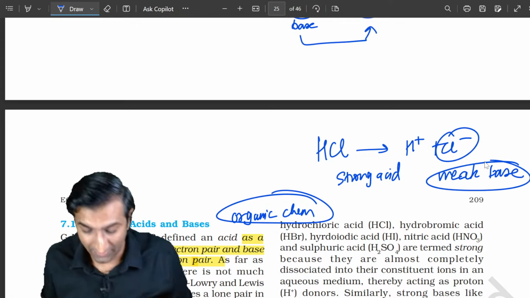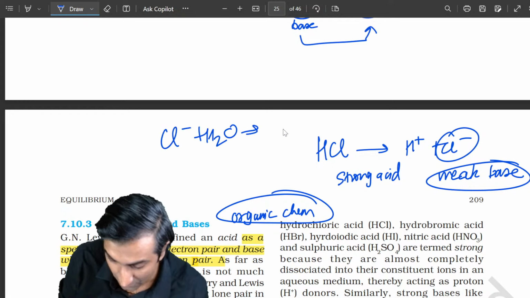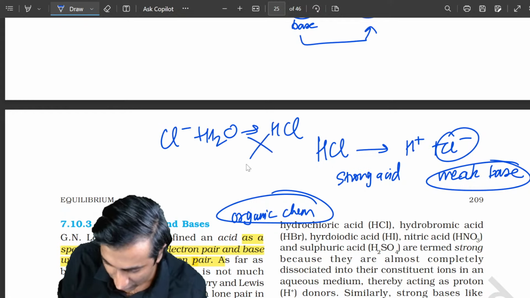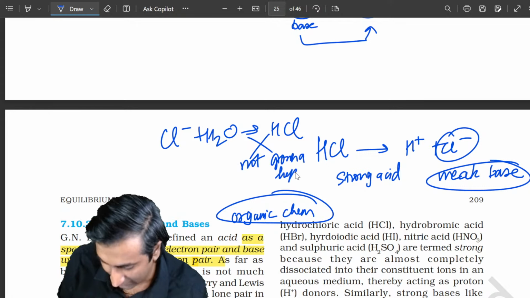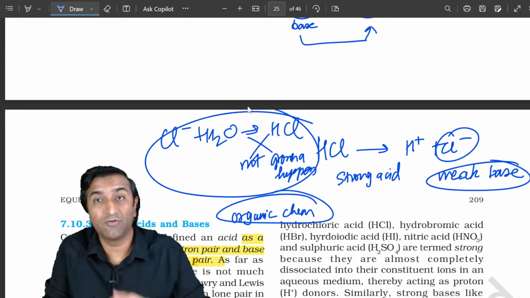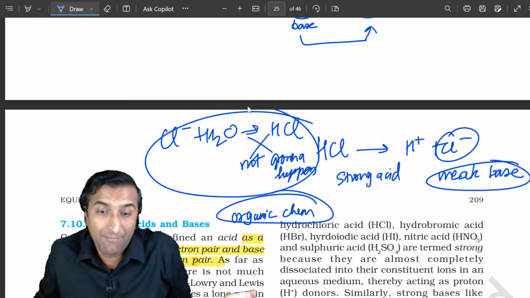That's why this fellow is not going to hydrolyze. So Cl minus plus H2O giving you back HCl is probably not going to happen. How do you know this? Because of this concept of a weaker acid and a weaker base being formed. Here a stronger acid is being formed. It's not going to happen.